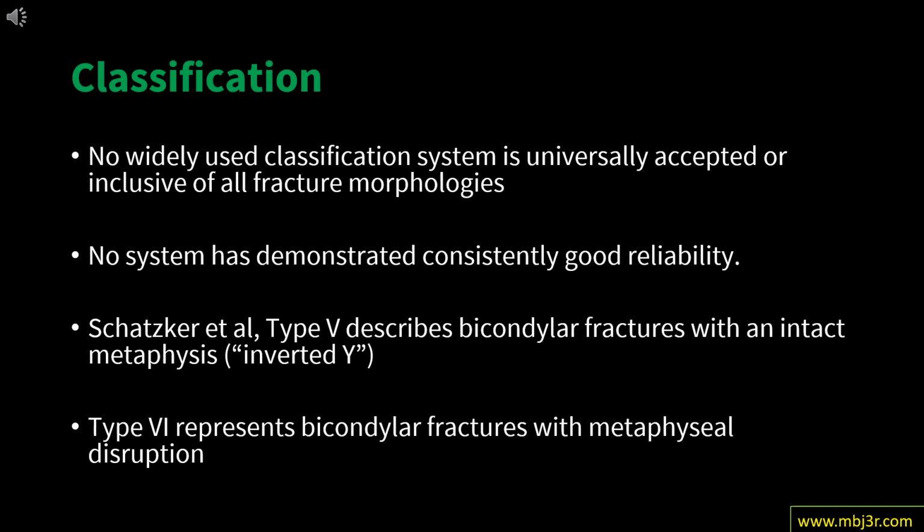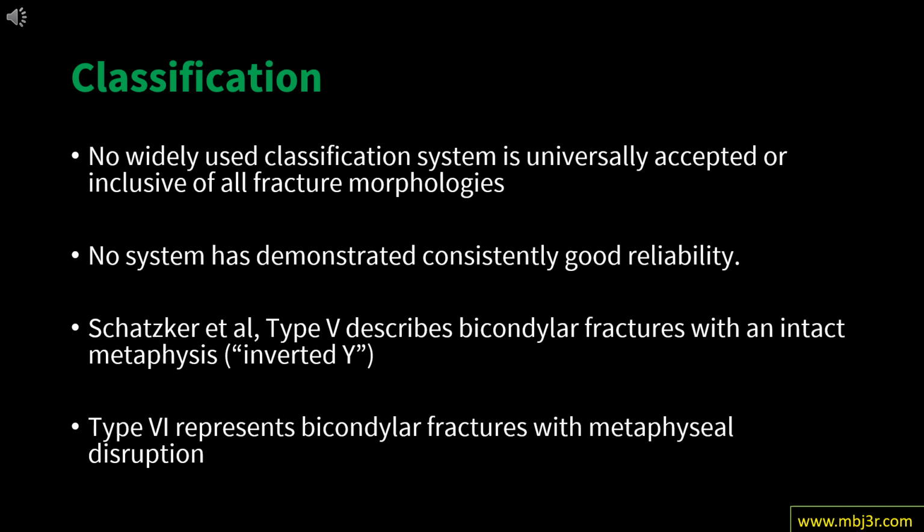Classification. How reliable is classification of tibial plateau fractures? No widely used classification system is universally accepted or inclusive of all fracture morphologies, and no system has demonstrated consistently good reliability.